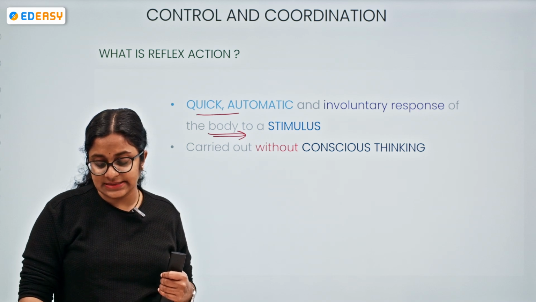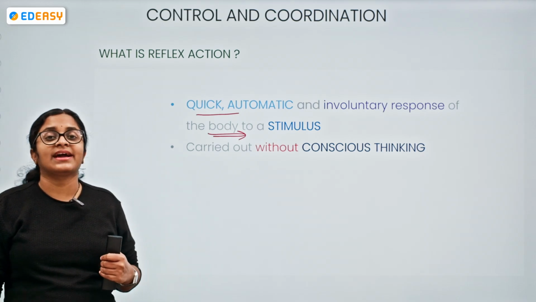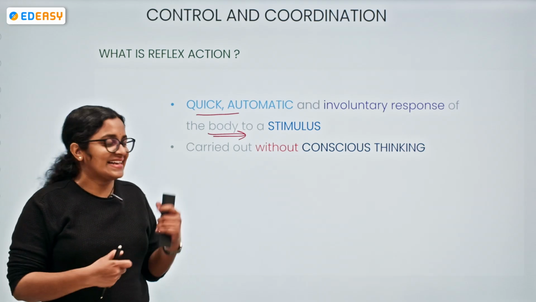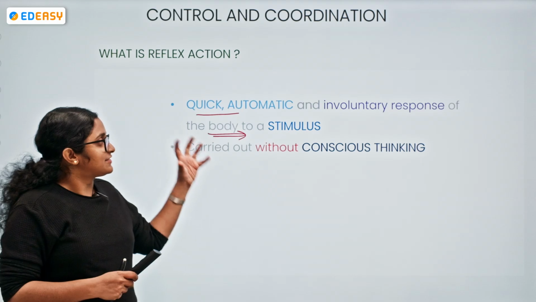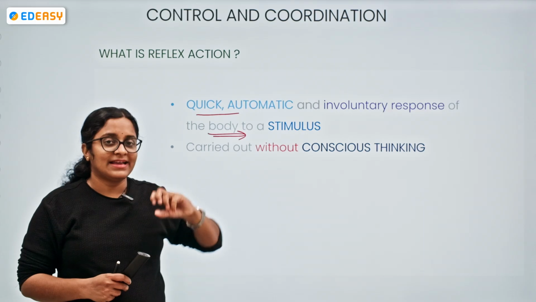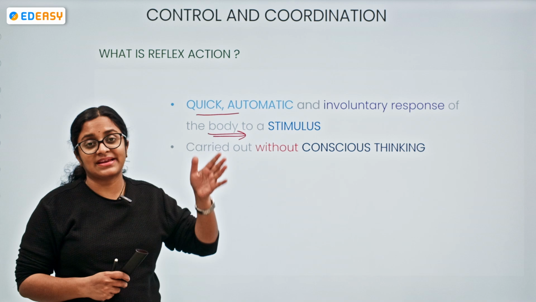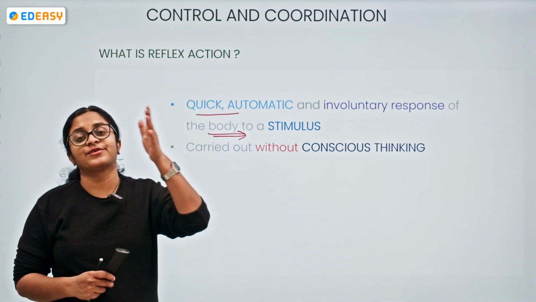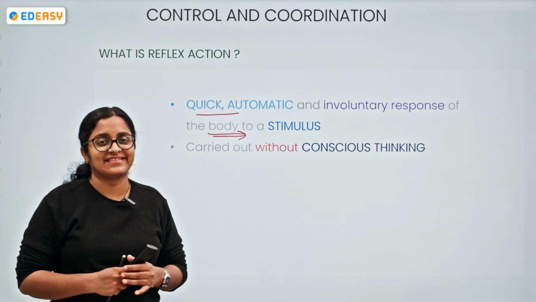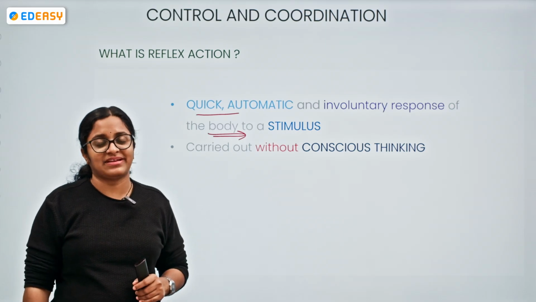Okay, I received a question asking why the spinal cord is involved in reflex action instead of the brain. That is the same thing I'm about to discuss. The spinal cord gives a quick automatic response. Imagine the impulse going from the sensory nerve to the brain, from the brain to the motor nerve, from the motor nerve to the effector, and instructions being sent. Carrying out all these steps requires a lot of time.